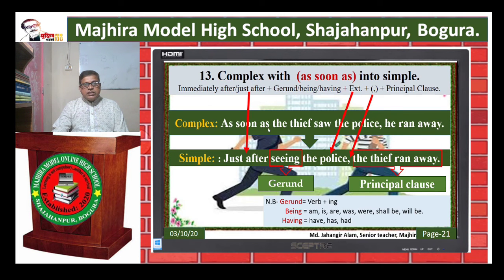Instead of as soon as, we use here just after. Then saw is the principal verb, so we use here seeing, gerund. Then the police, extension or object, plus comma and at last principal clause.